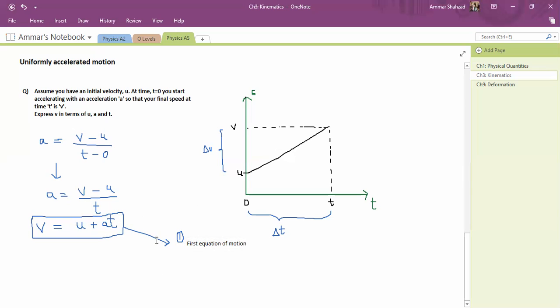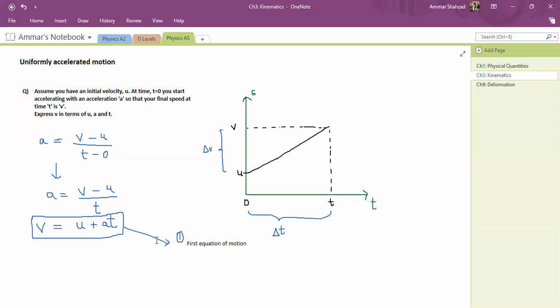So let's apply this. Let's say you drop an apple from some height, and when you drop it, after some time, let's say 5 seconds, it basically drops to the ground.